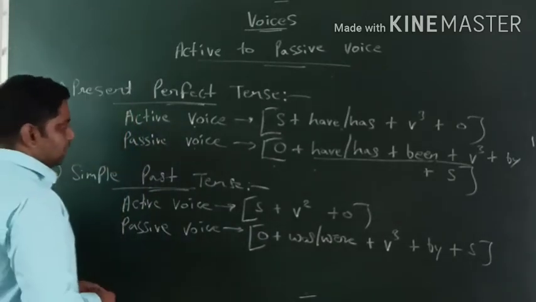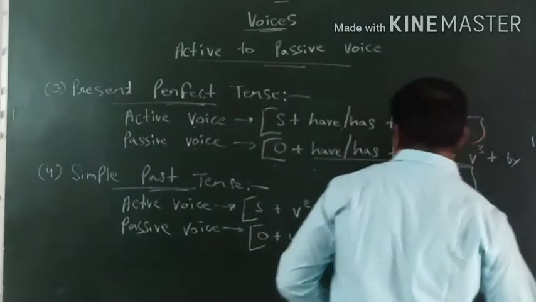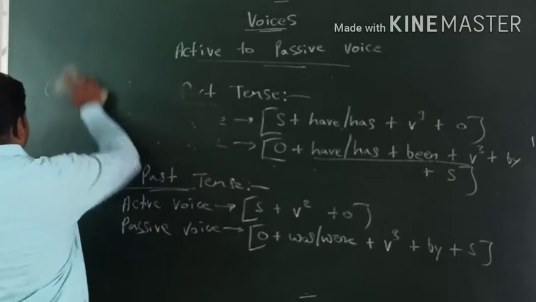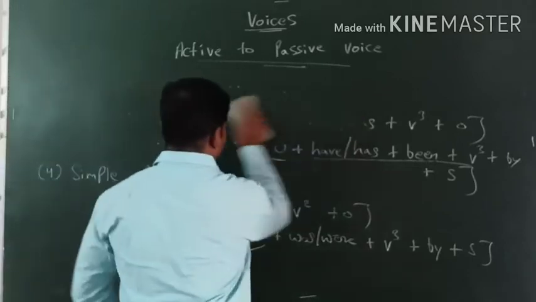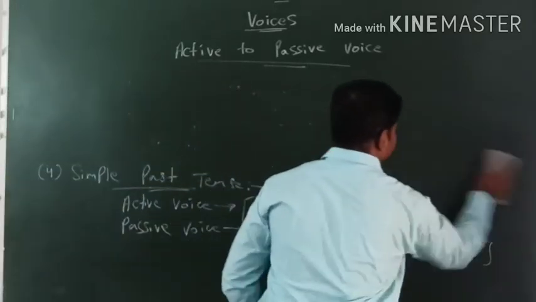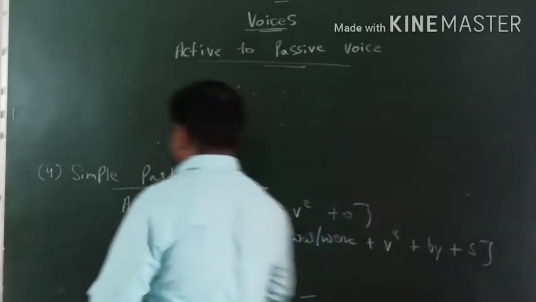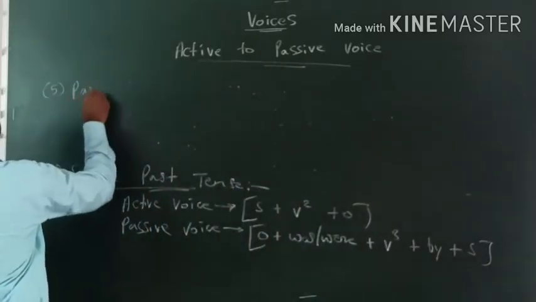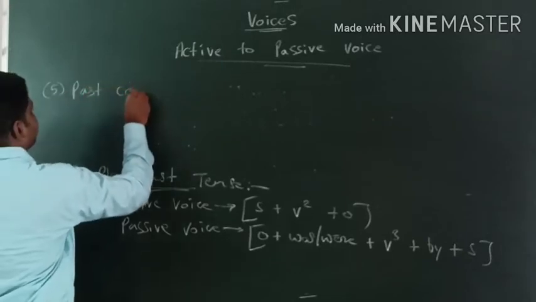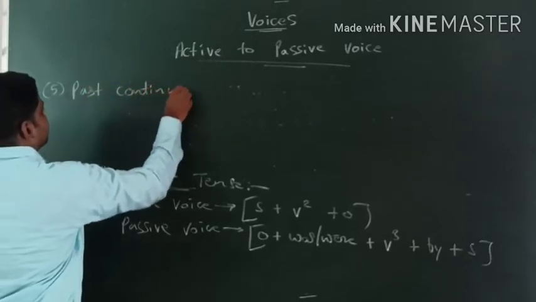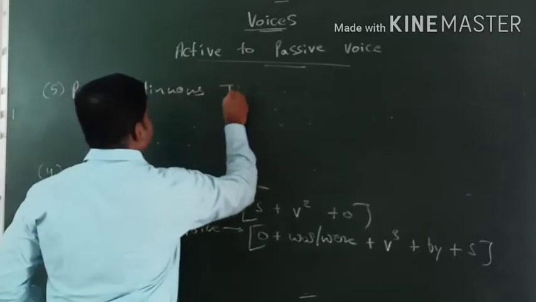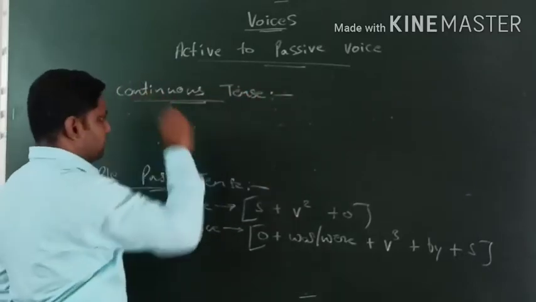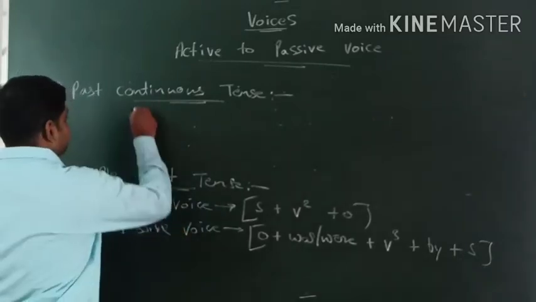Simple past tense. Now we check past continuous tense. Okay, I'll run this thing. So let's check out number 5, past continuous tense. Okay, so what would be the formula for past continuous tense in active voice?